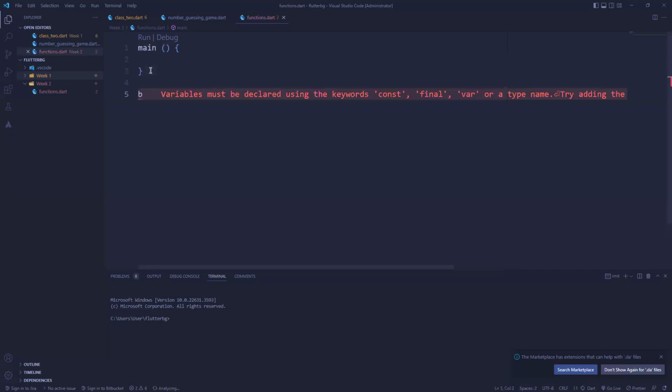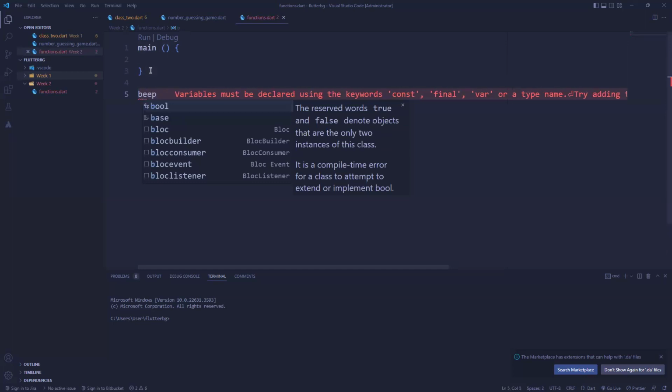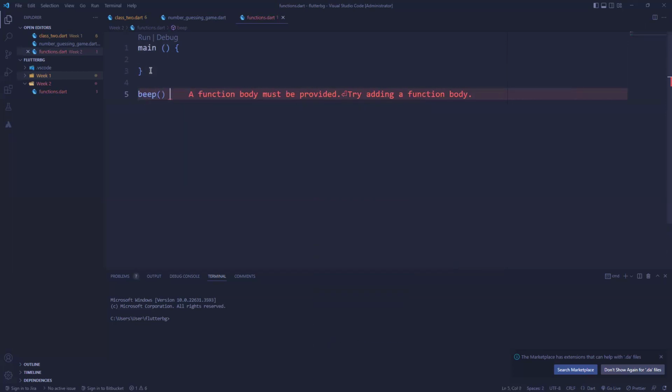Let's say I talked about a beep function. When you're naming a function, it should reflect what the function actually does.